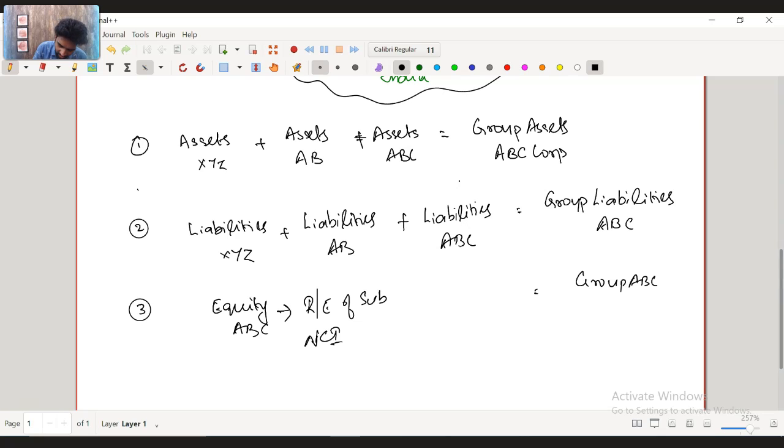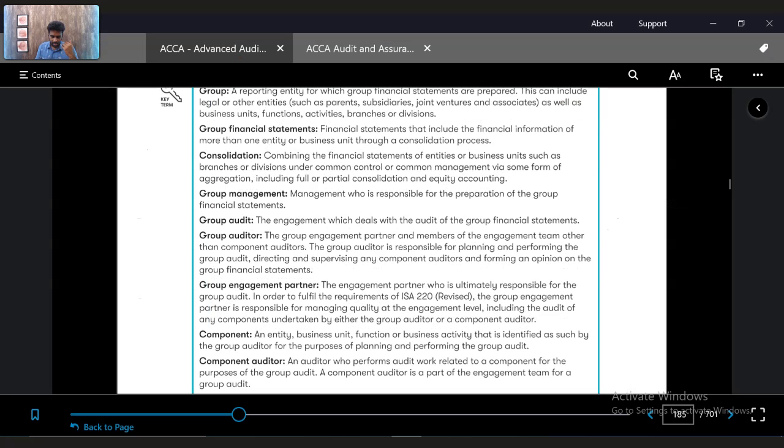And in assets you will also include the investment in associate along with the retained earnings of the associate, which will be added to the ABC group assets. So doing this process is called consolidation. Taking the financial information of the subcomponents and adding it together is called consolidation as a process.